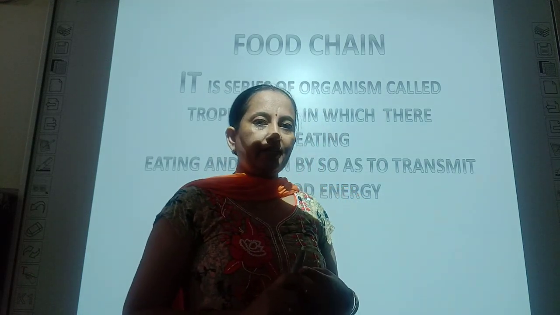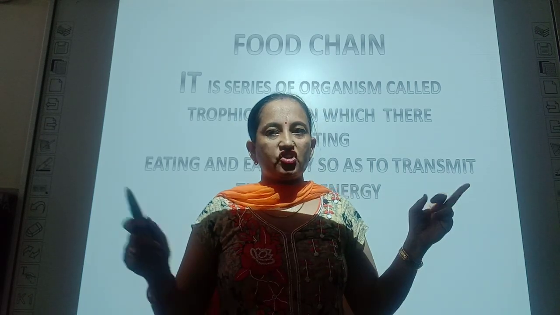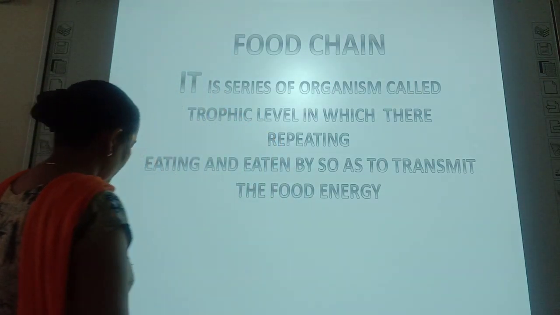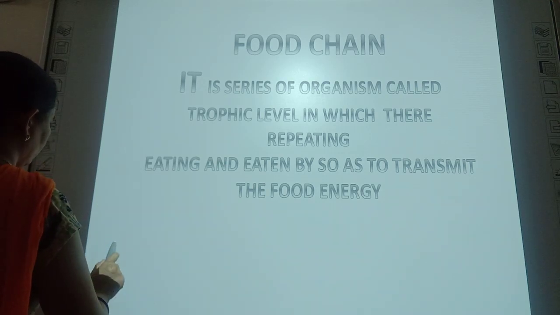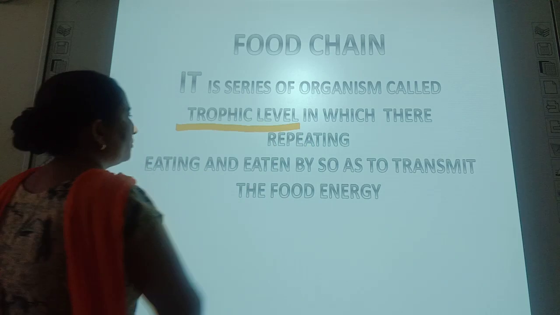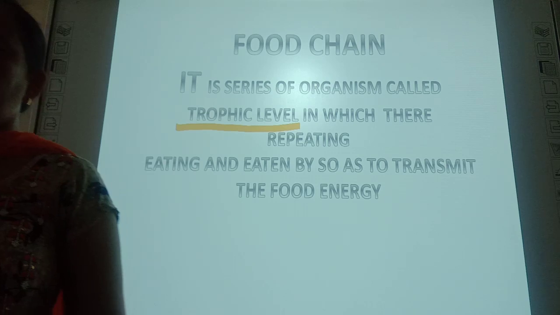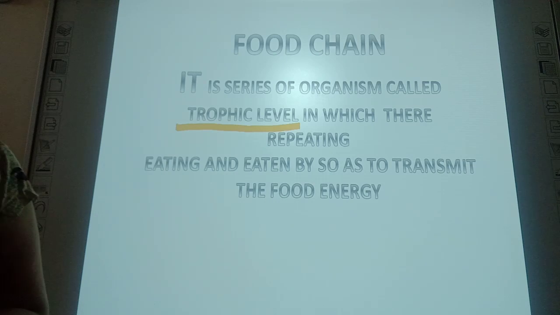Food chains are defined as organisms eating each other in a chain manner, and these belong to different trophic levels. Here, what is a trophic level? A trophic level is defined as the organisms deriving their energy from the same source, or obtaining their nourishment from the sun by the same number of steps, are said to belong to the same trophic level.